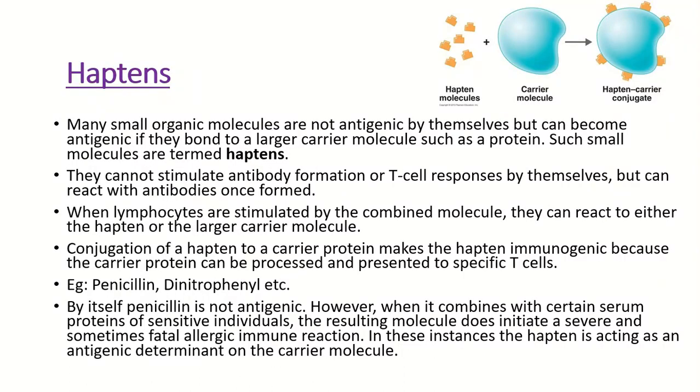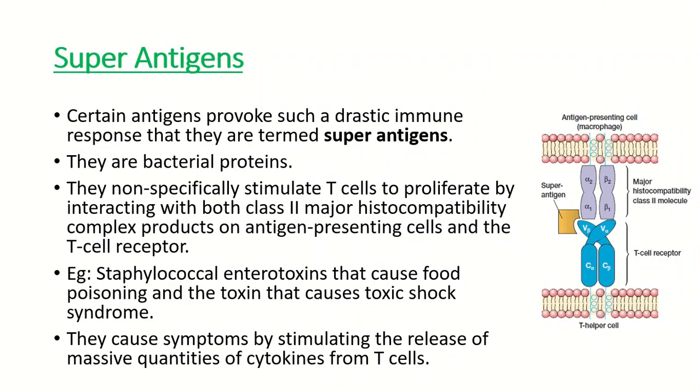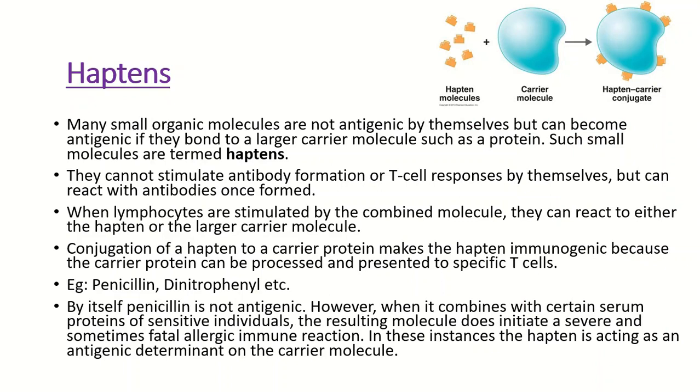Then haptens. Haptens are small organic molecules. They are not antigenic by themselves, but can become antigenic if they bond to a large carrier molecule such as a protein. Such small molecules are termed haptens.